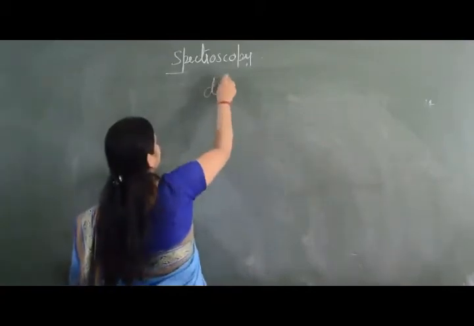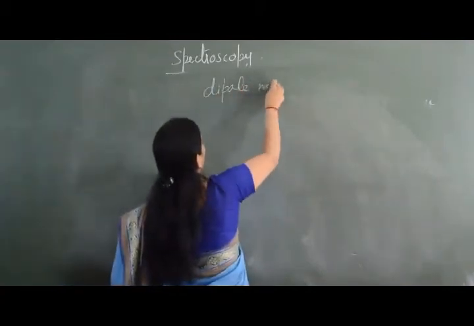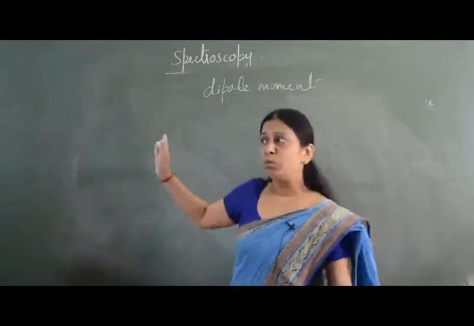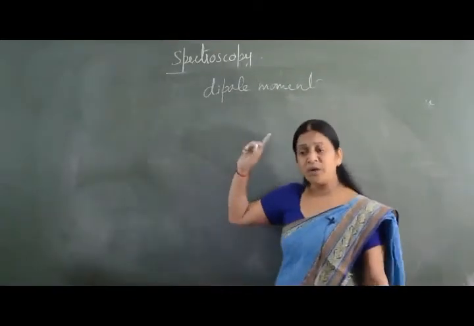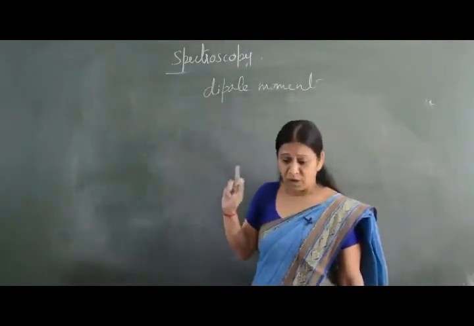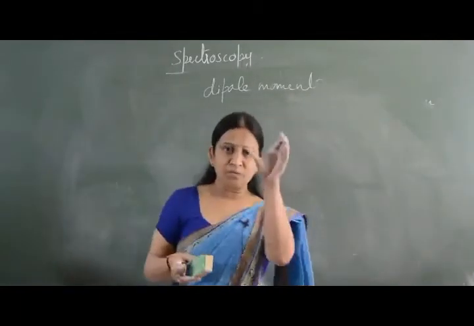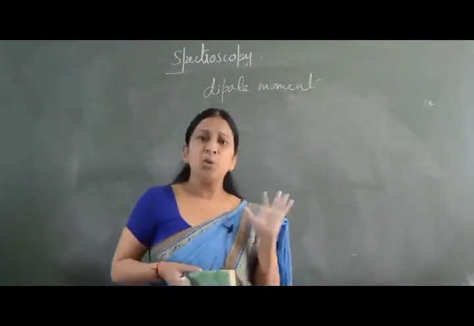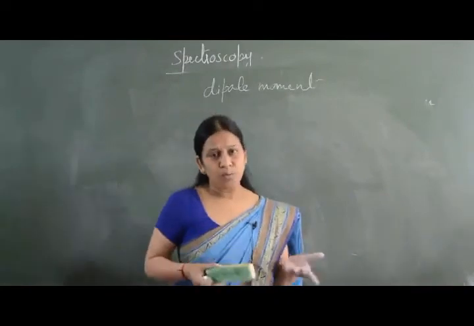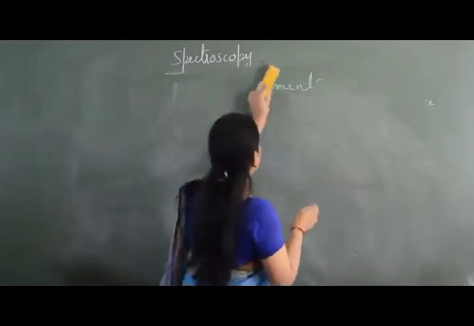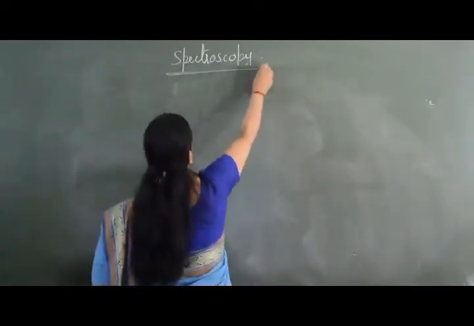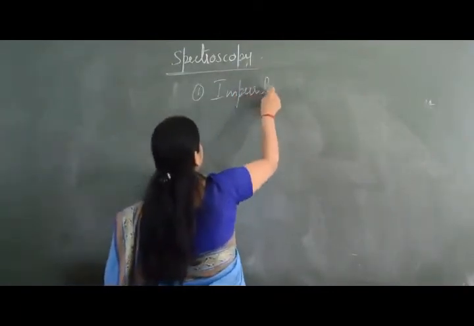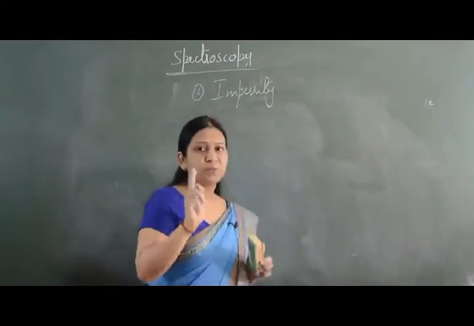Then we can calculate the dipole moment. We can calculate the dipole moment by rotational spectra. In rotational spectra we have a short derivation, from which, when the equation is derived, we can calculate the dipole moment. Then from spectroscopy we can determine whether impurities are present in the molecule.